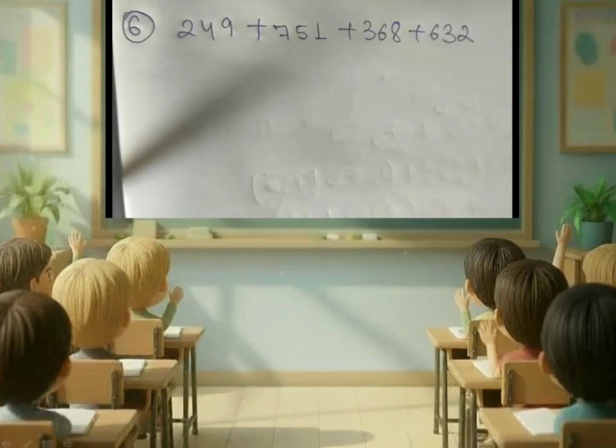Now this is question number 6 of our practice set. We are going to solve this question using our Vedic Sutra for addition Purna Purnabhyam. We know the rule. Rearrange the numbers such that it forms a multiple of either 10, 100, 1000 or 10,000 and then add the sum.